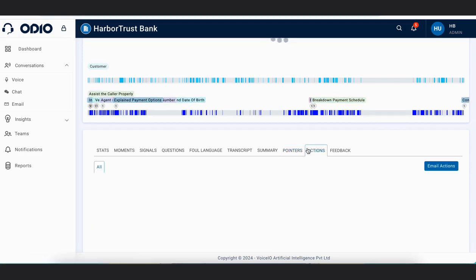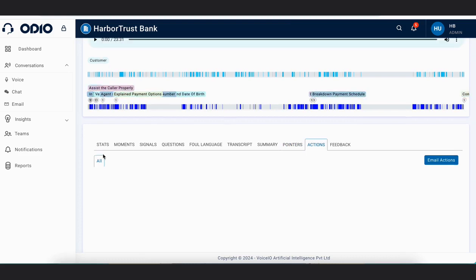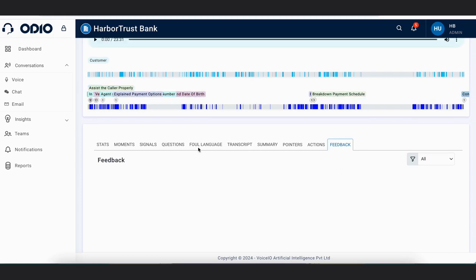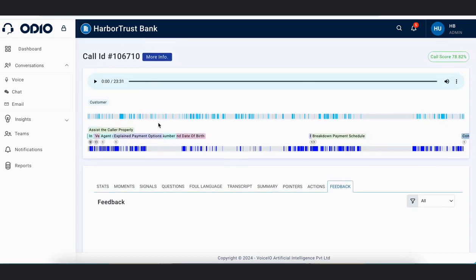And then in actions, like mentioned before, whatever is getting liked, disliked and commented in the stats section will come and reflect in the actions tab. And whatever like, dislike and comments happen in the transcript tab will come in the feedback tab. So this was all about the call analysis page of Odio.